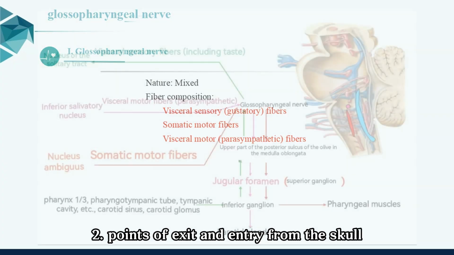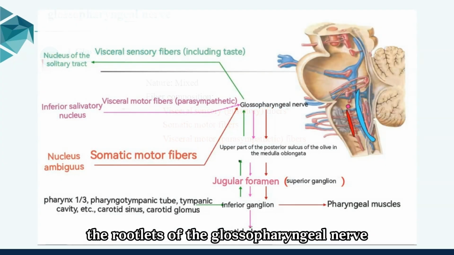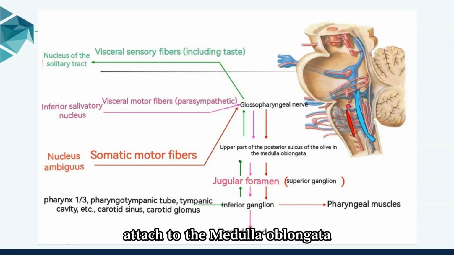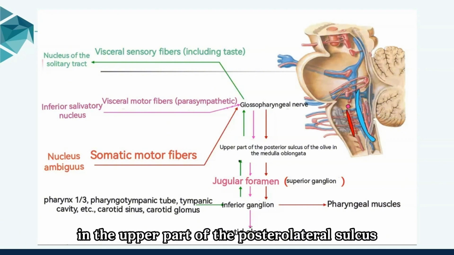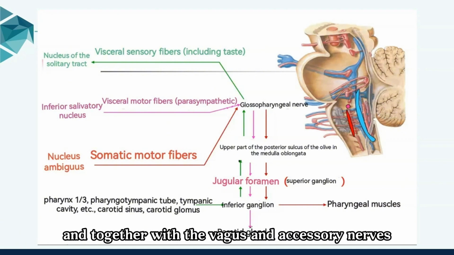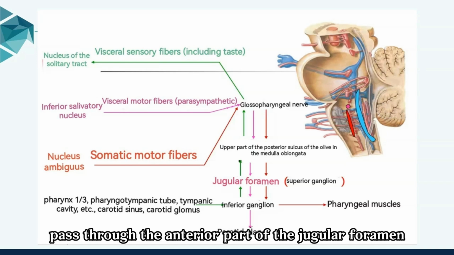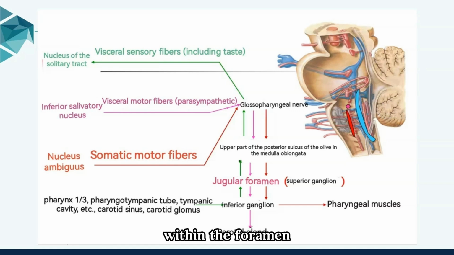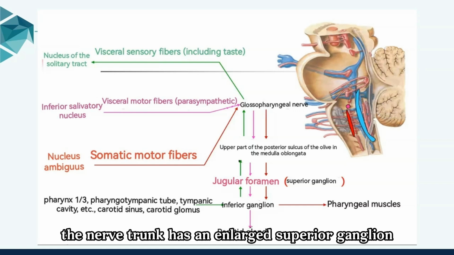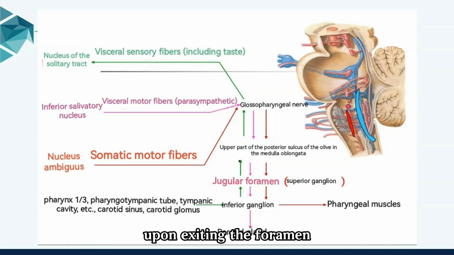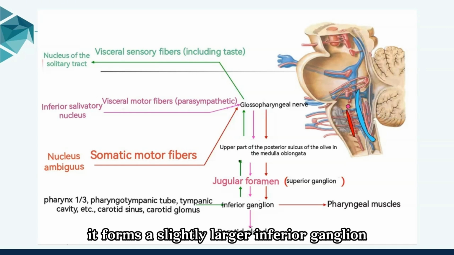2. Points of exit and entry from the skull. The rootlets of the glossopharyngeal nerve attach to the medulla oblongata in the upper part of the posterolateral sulcus, and, together with the vagus and accessory nerves, pass through the anterior part of the jugular foramen to exit the skull. Within the foramen, the nerve trunk has an enlarged superior ganglion. Upon exiting the foramen, it forms a slightly larger inferior ganglion.